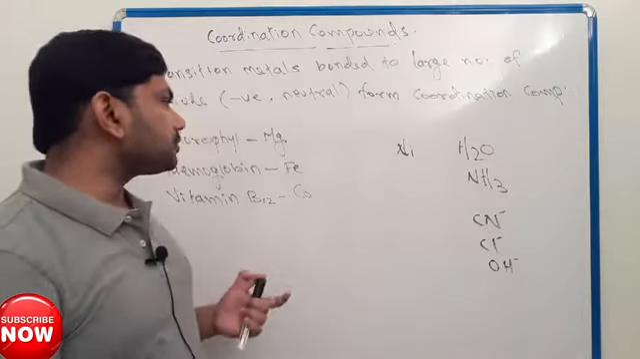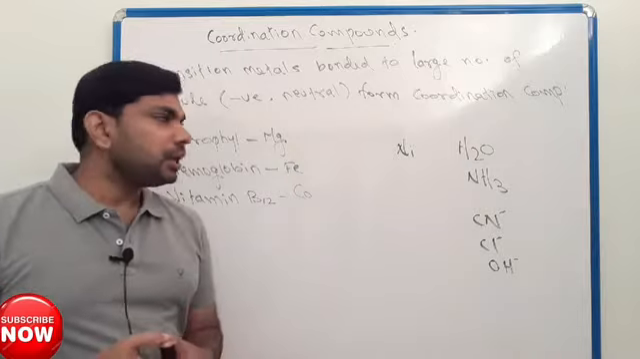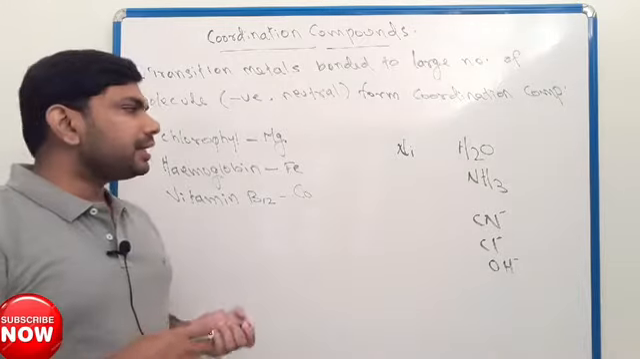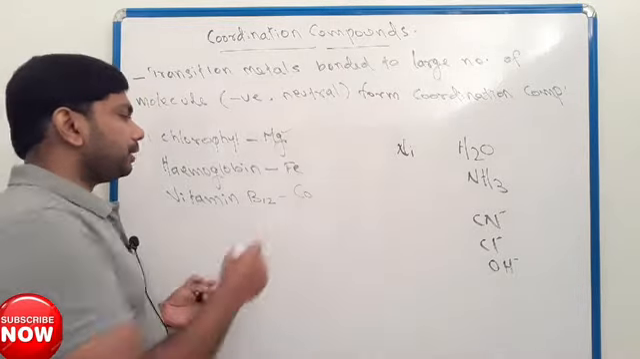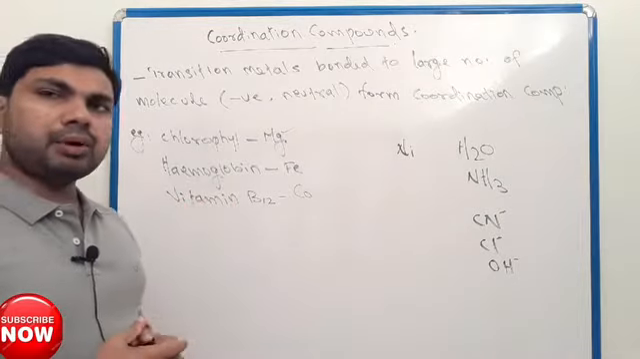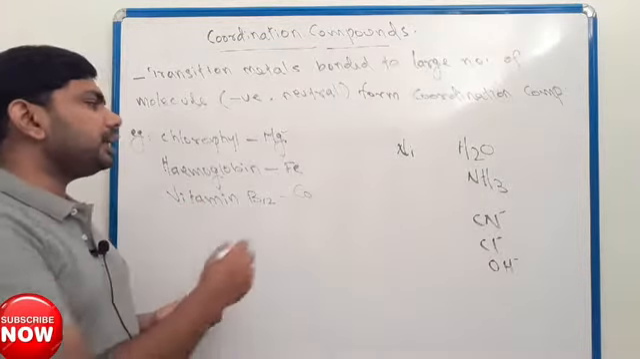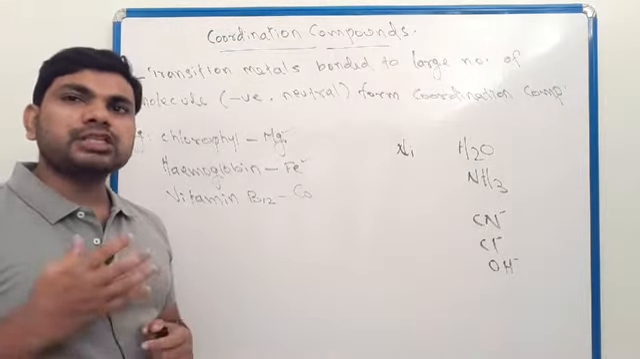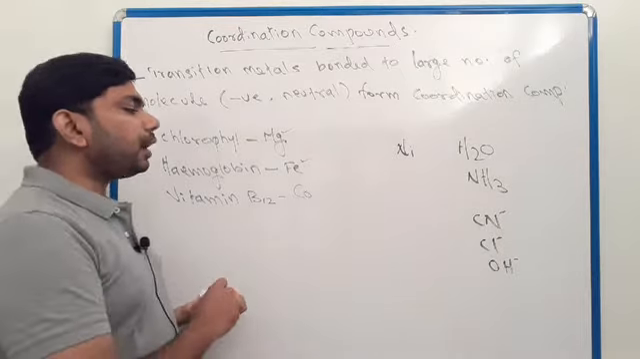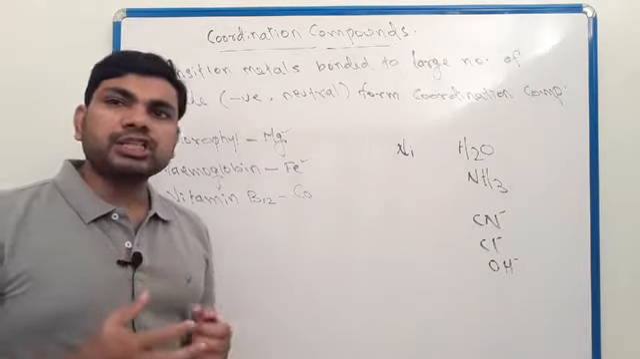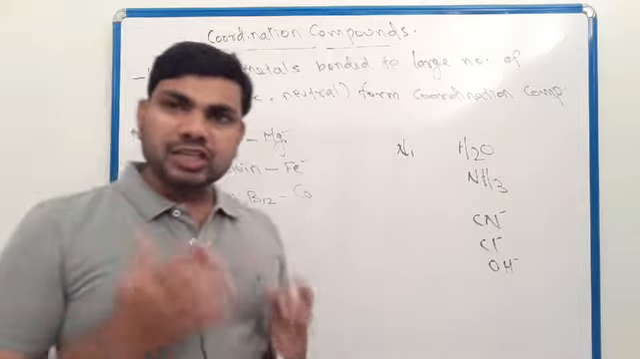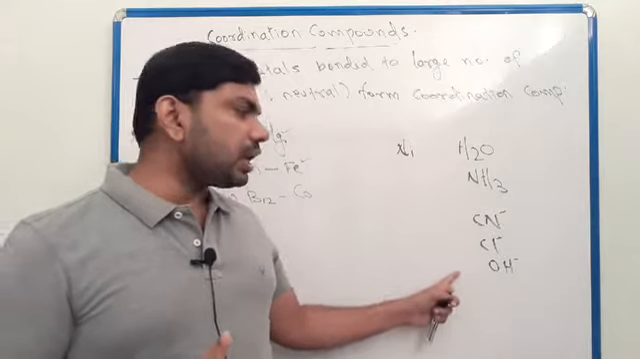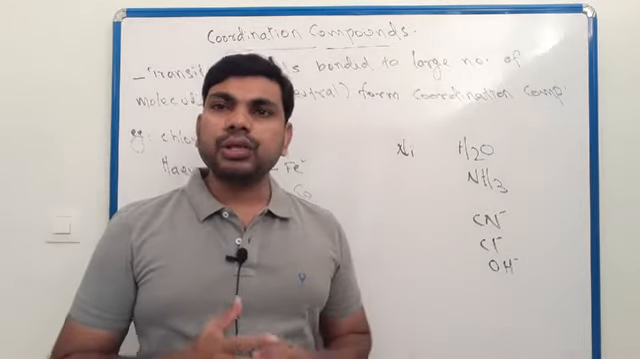Okay, here you have some examples of coordination compounds. Chlorophyll is a coordination compound. It contains the metal magnesium. Hemoglobin is a coordination compound. It contains iron. Similarly, vitamin B12 is a coordination compound. It contains cobalt. So coordination compound means generally transition metals make bonds with neutral molecules or negatively charged species and form coordination compounds.